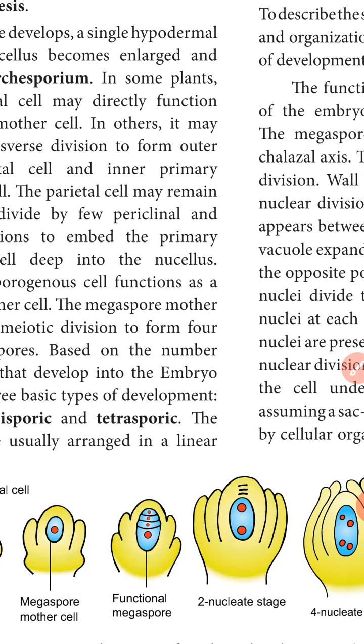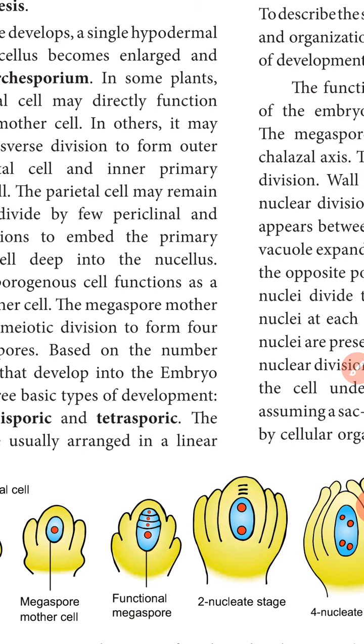Sometimes the embryo sac contains two functional cells, which is bisporic. If four megaspores are produced and all four function, it is known as tetrasporic. For example, monosporic: Polygonum type; bisporic: Allium; tetrasporic: Peperomia.